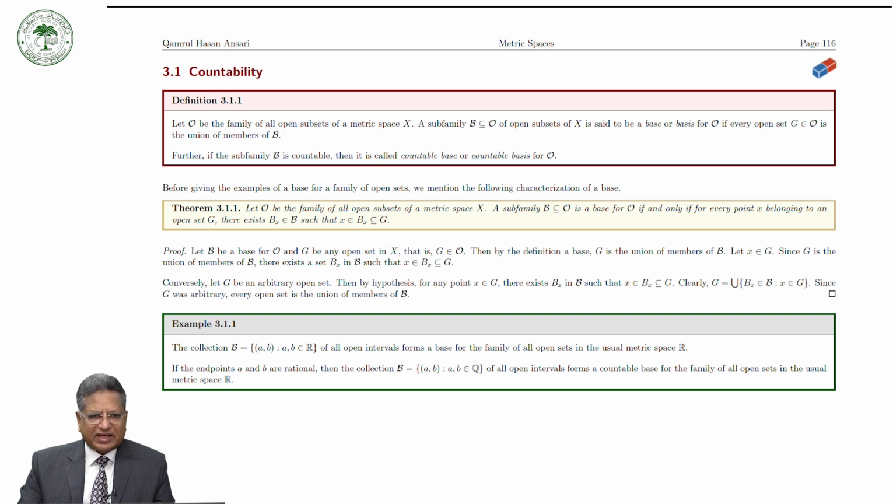Before giving examples of a base for a family of open sets, we mention the following characterization of a base.